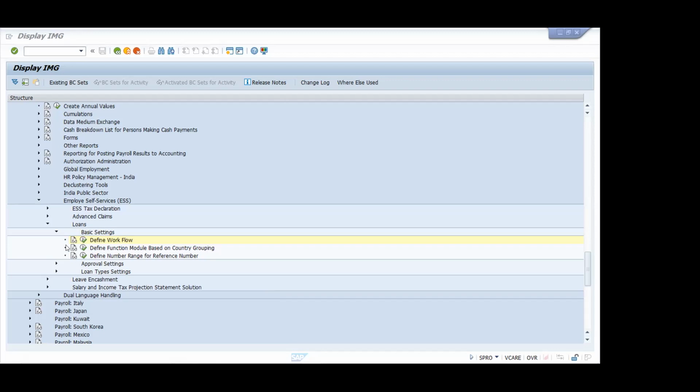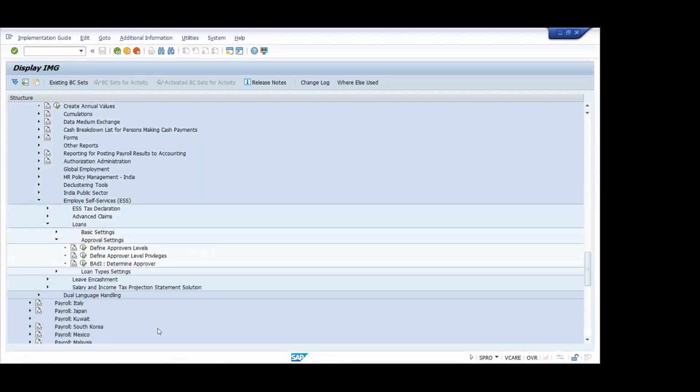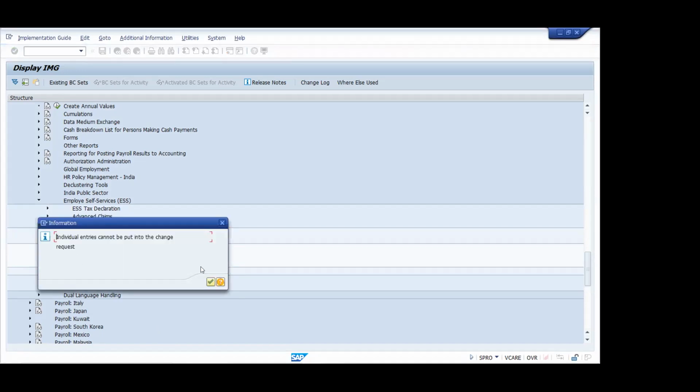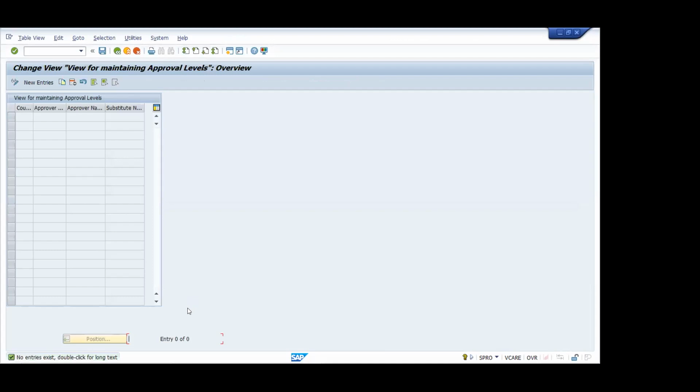Okay, Shrikant, now you can go to approval settings. These things you have to do with your ABAPer; everything you can't do on your own. Define approval level. Execute that. The first two I will tell you; for the second one and third one, I will just tell you what to do. Click that, no problem. Click new entry.